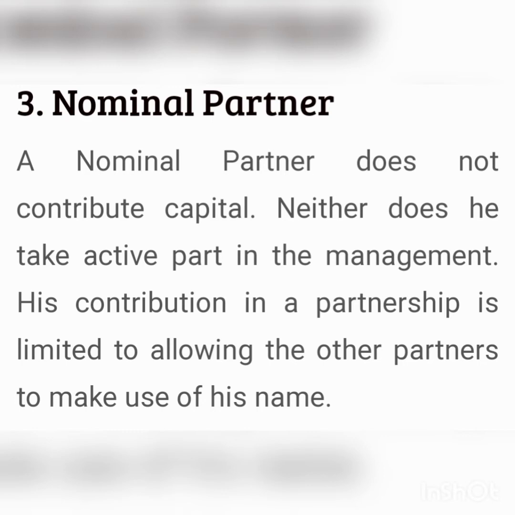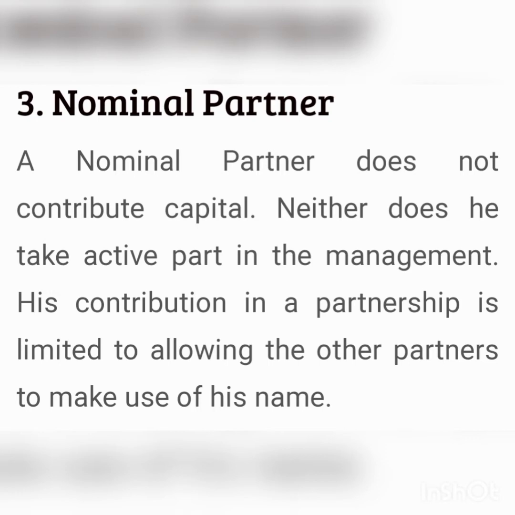Third type is nominal partner. A nominal partner is one who allows the use of his name by a firm but does not contribute to its capital. He does not take active part in managing the firm. He does not share its profits or losses, but he is liable, like other partners, to the third parties for the repayment of the firm's debts.